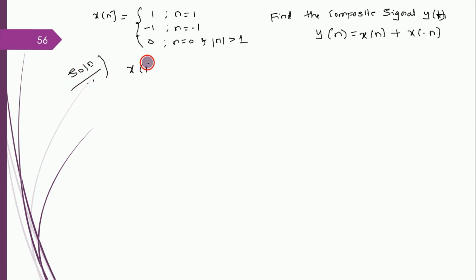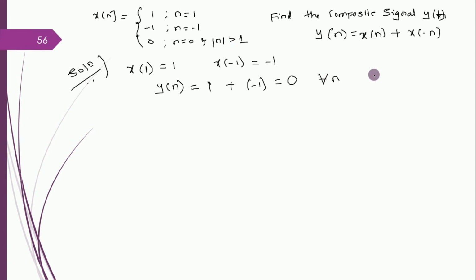So if I want to try to add it, the solution goes like this. x of 1 is 1, x of minus 1 being minus 1. For any other value of n, your value is 0. So hence, if I want to add, y of n is x of n, 1, plus x of minus n, which is minus 1. Both cancel and you get a 0. It's a 0 signal for all n.